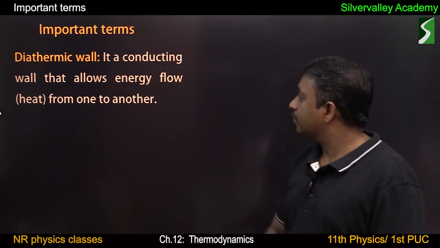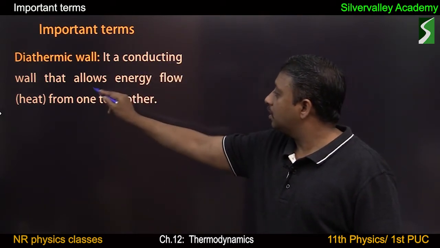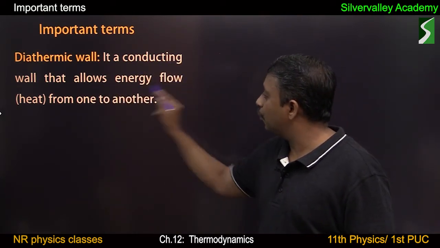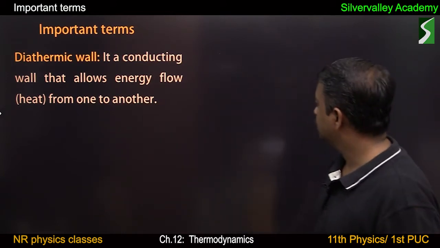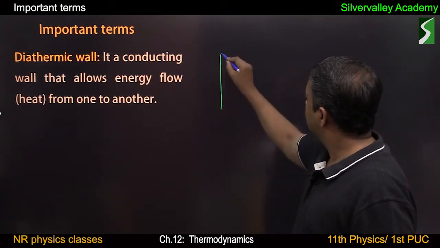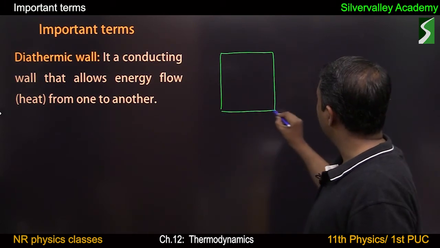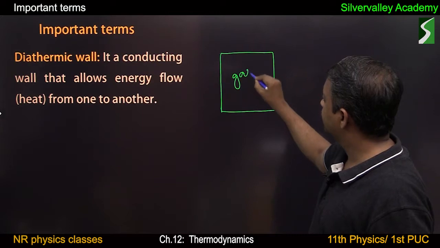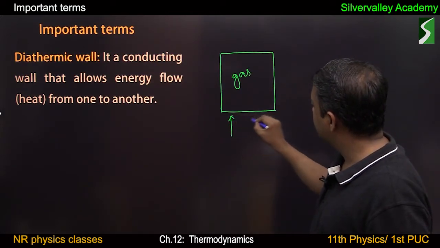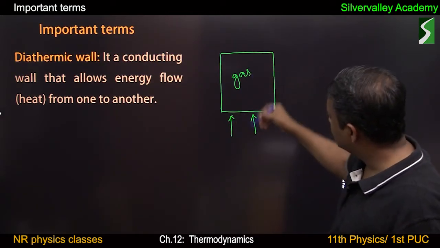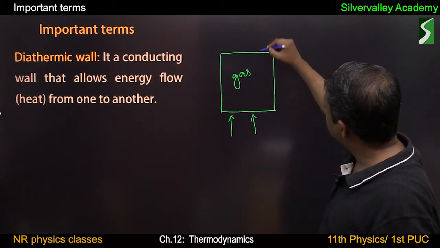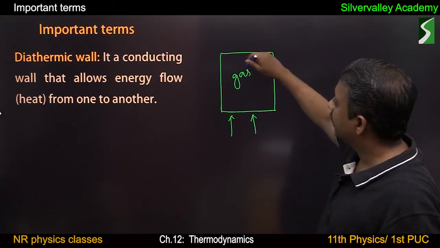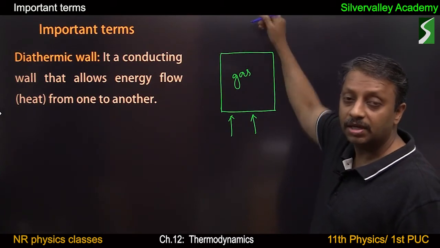Diathermic wall. It is a conducting wall that allows energy flow from one to another. This is diathermic wall, conducting wall. There is gas. If the gas is heated, then gas absorbs heat energy, and from the gas there is exchange of energy between gas and the surroundings, system and the surroundings.